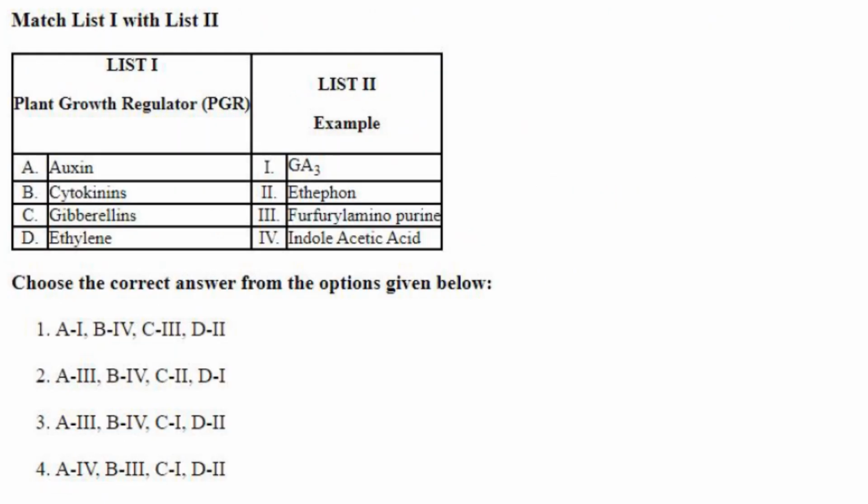Then plant growth regulator with examples you have to match. Auxin. Auxin is indole acetic acid. A4. A4 is there only in option 4. So option 4 is the answer. But we will read and see the others also. Cytokinin is furfuryl aminopurine. Yes. Gibberellins is GA3, C1, and ethylene is ethephon, D2. So 4 is the right answer.